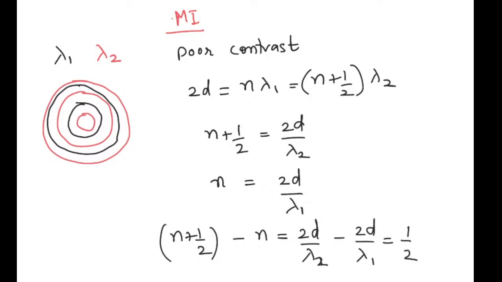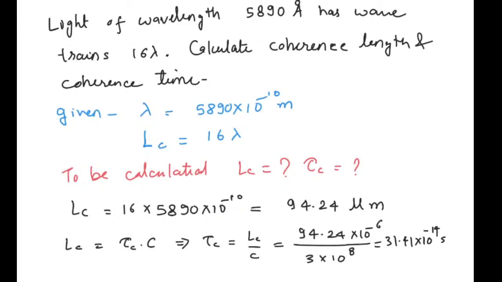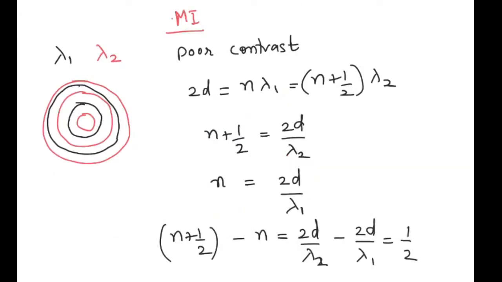So let us start with this equation. This is the equation for poor contrast in MI: 2D by lambda 2 minus 2D by lambda 1 equals 1 by 2.